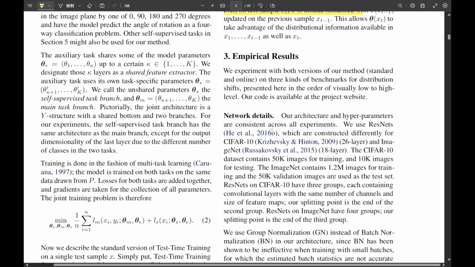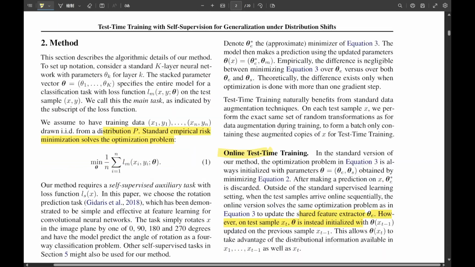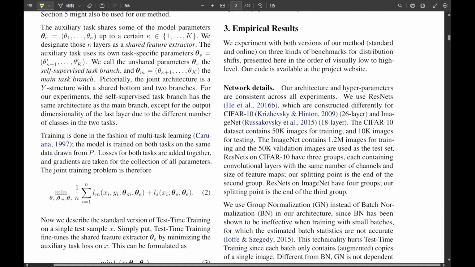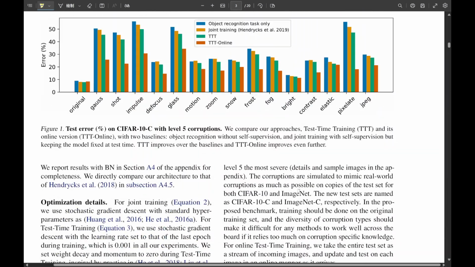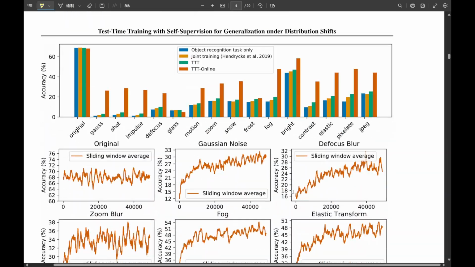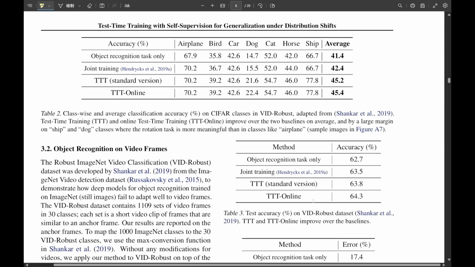Like our self-driving car example. Resetting for every frame sounds inefficient. Good point. And that's where online test time training comes in. It's designed for sequential data like video. Instead of resetting completely, the parameters updated from the previous frame are used as the starting point for adapting to the current frame. Ah, so it builds on the previous adaptation.